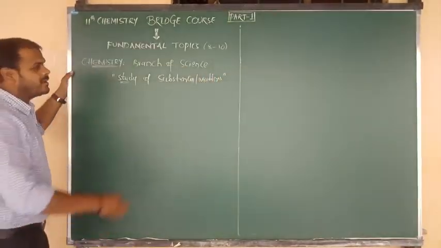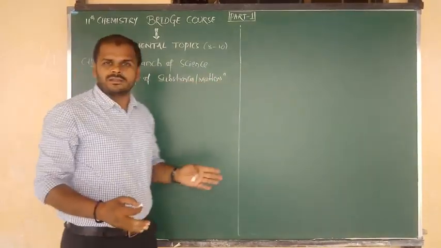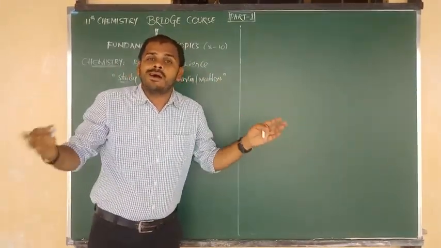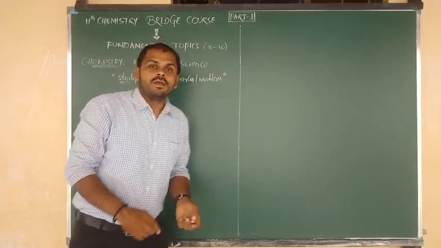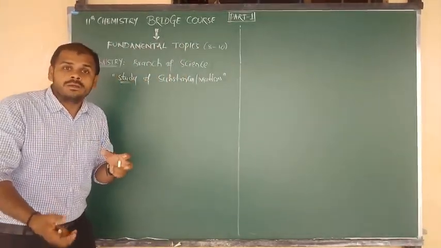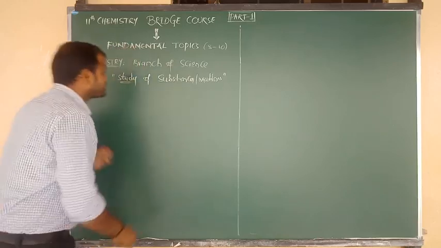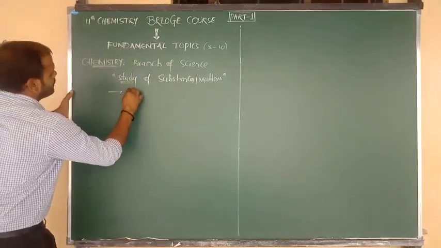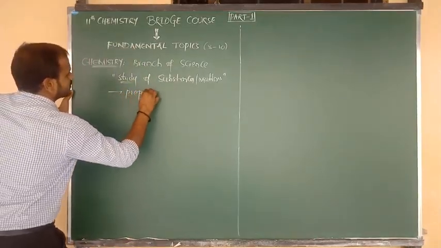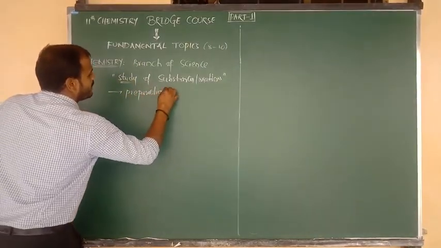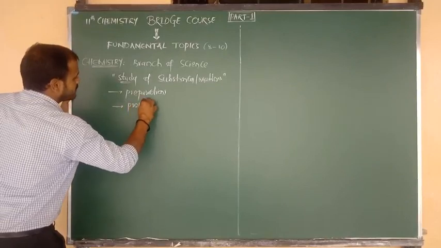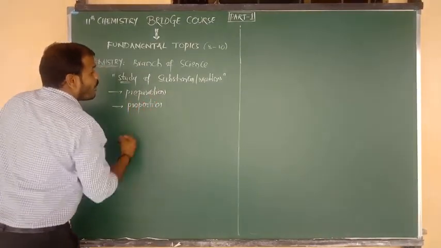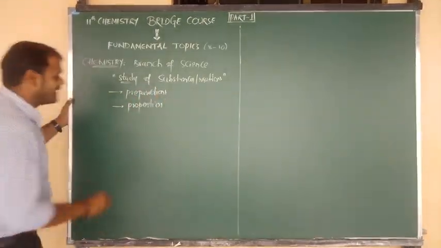That means substances or matter, nothing but various types of compounds, organic compounds, inorganic compounds, whatever it may be. So various types of compounds and their preparations, various types of compounds and their properties, various types of substances and their structures,